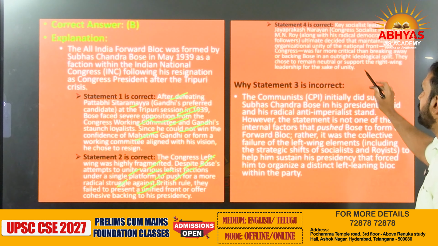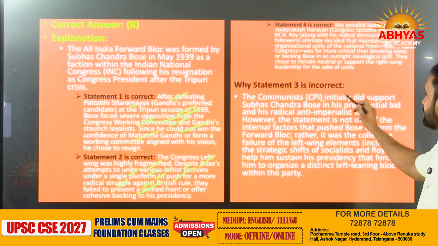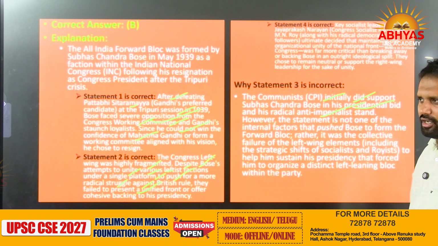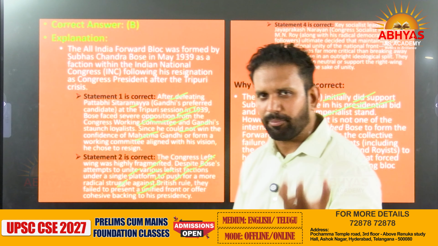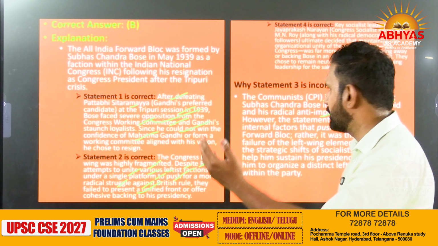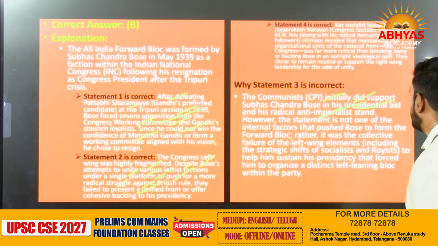The communists did not support Bose. This is incorrect. Why? Because the communists supported him before; later on, they withdrew that support. The communists initially did support Subhash Chandra Bose in his presidential bid and his radical anti-imperialist stand, because they also wanted to do something with power. The Communist Party of India takes up arms and tries to achieve its objectives by force. They were also radically anti-imperialist.